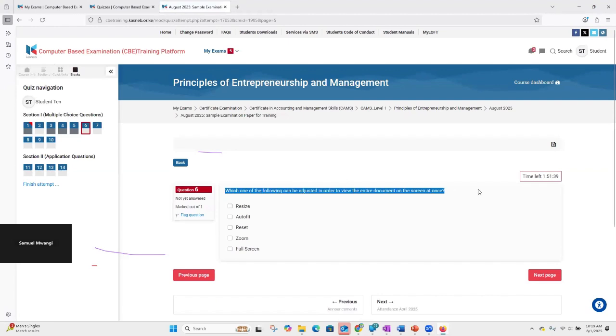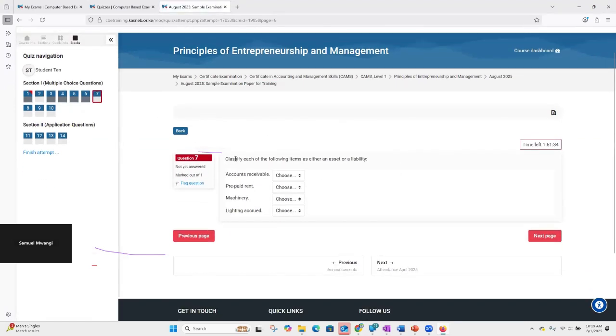Okay, I keep on moving on. So this is a different question. And again, I can select what I feel is the most appropriate, just quickly. And then I go to question number 7, which tends to read differently, and it's a question that we have not encountered. It says, classify each of the following items as either assets or liabilities. Now you have an item here on the left, and you have to classify it as either an asset or a liability. So you have accounts receivable, and if you go to the choose, then you can decide, is accounts receivable a liability or an asset? So you ensure that you select appropriately.